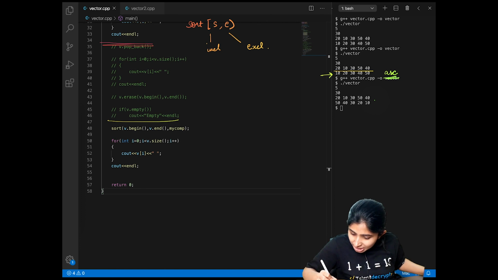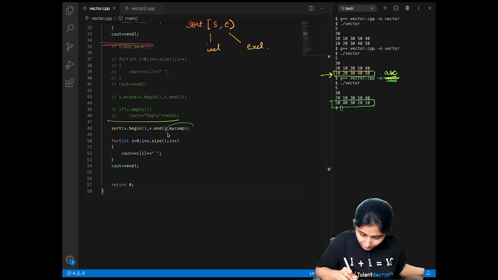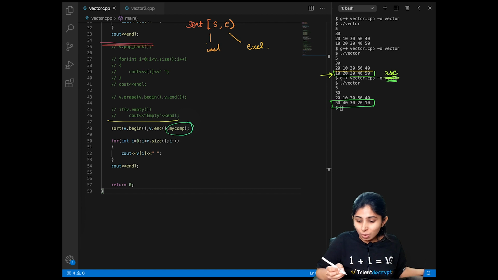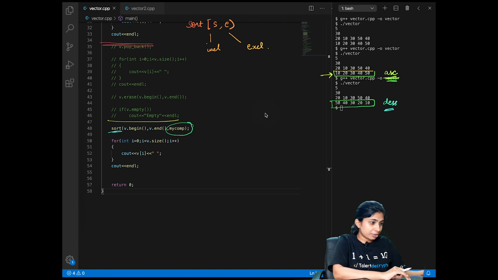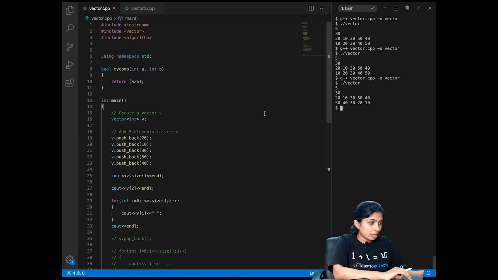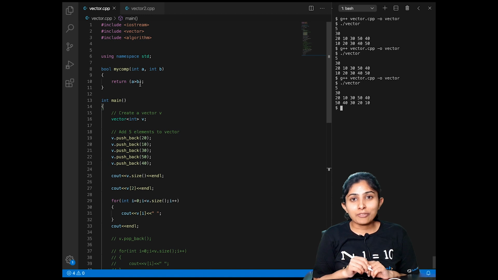See, initially the vector was sorted in ascending order. Now, because I have passed the comparator function, my vector is now sorted in descending order, which means by default the sort function was using a comparator wherein it was returning true when the first element was lesser than the second element. Now I have created our own comparator where I am returning true when the first element is greater than the second element. Now our vector is sorted.